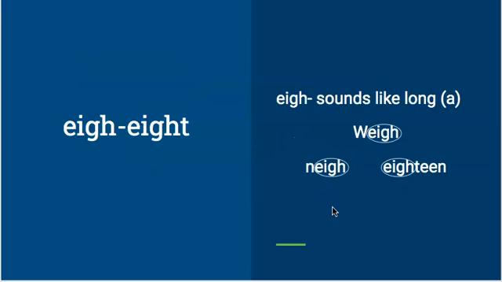All right, our other special sound is E-I-G-H, like in the word eight. It actually makes a long A sound. E-I-G-H sounds like A, eight in the word eight. Now this is like the number eight. Some other E-I-G-H words are weigh, like how much do you weigh? Neigh, like the sound a horse makes. And then eighteen.